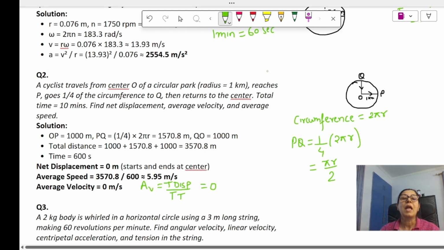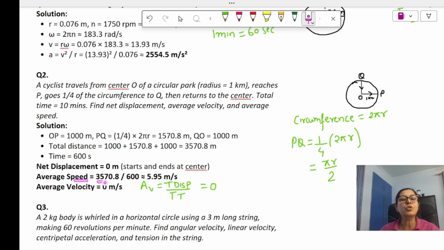Okay. Now what is average speed? Average speed is the total distance that it has travelled over total time taken. So the total distance it has travelled is this much, over total time taken, which is 600 seconds. So that will be your answer.